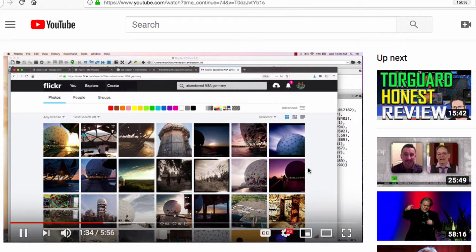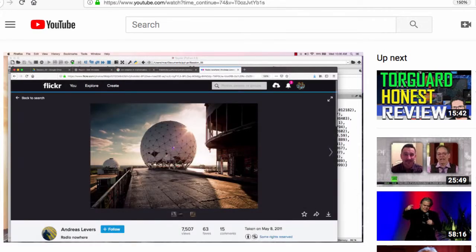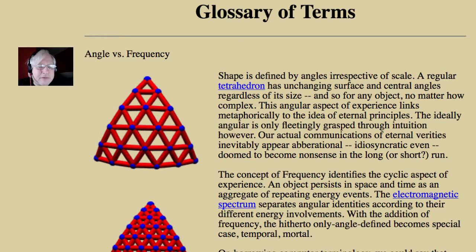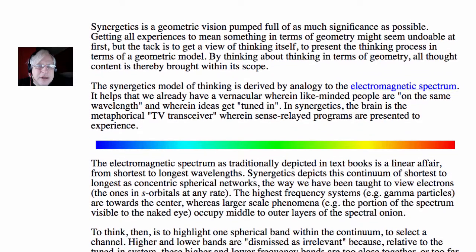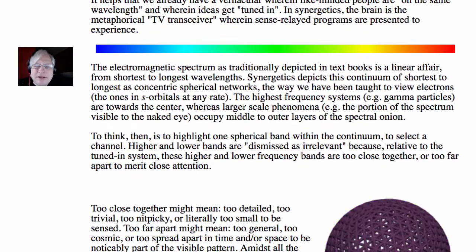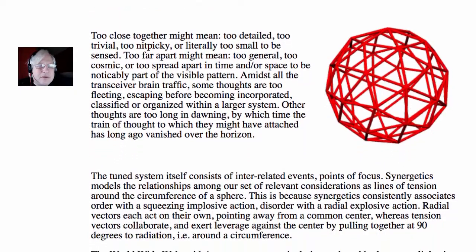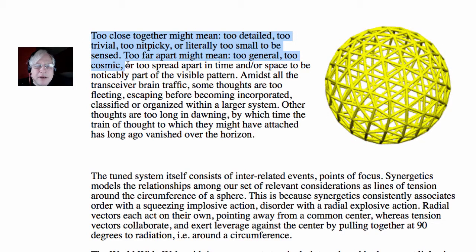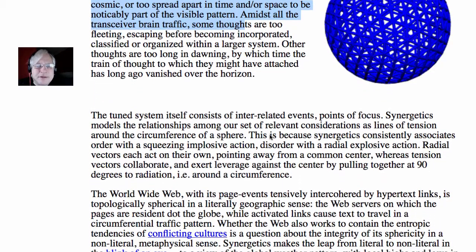In other words, you've got this layer, this frequency, this spherical vibrating thought system. It's a picture, it's a metaphor, and it's got this inward direction to higher frequencies and outward direction to lower frequencies. So in Fuller's language, that's too trivial, maybe too fleeting, it's irrelevant in the high frequency direction if it's too small in some sense.